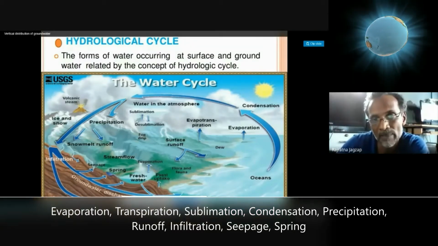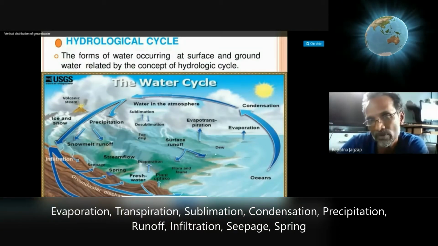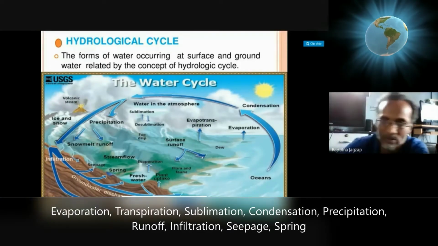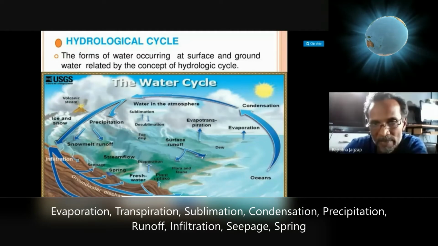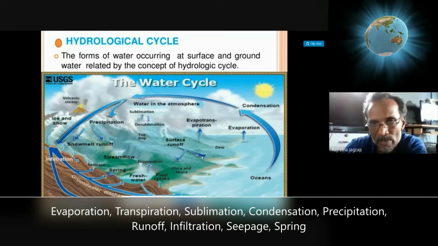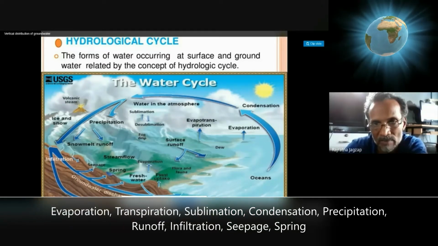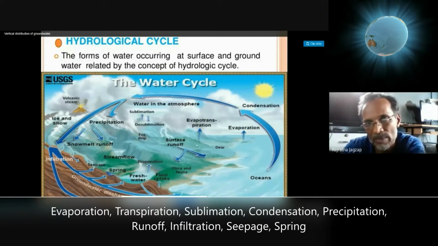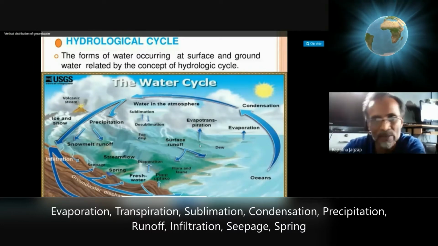Some in-between processes are there. If there is vegetation, some amount of water is lost through the vegetation. We call it transpiration or evapotranspiration. This is the term used here, but they have not shown any vegetation here. But you can see a green-colored, let's say grass, green-covered ground.